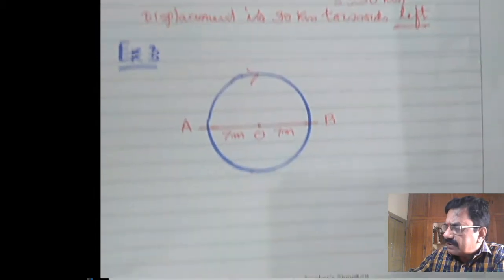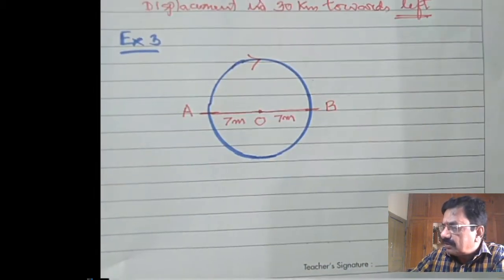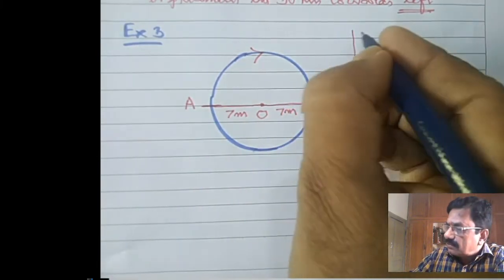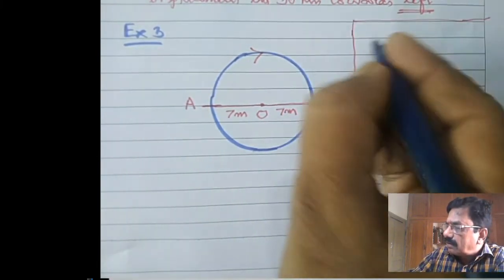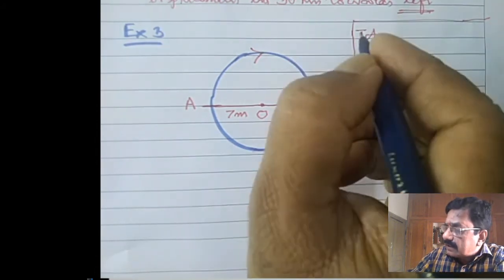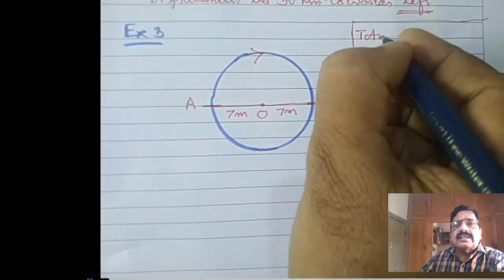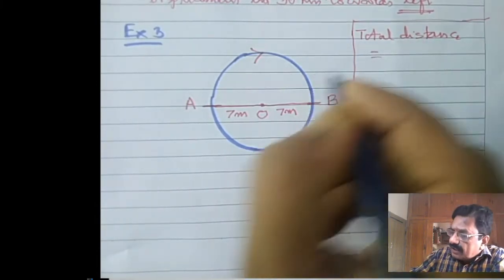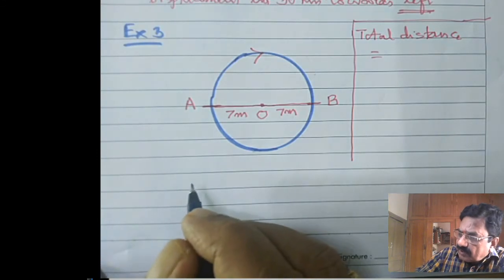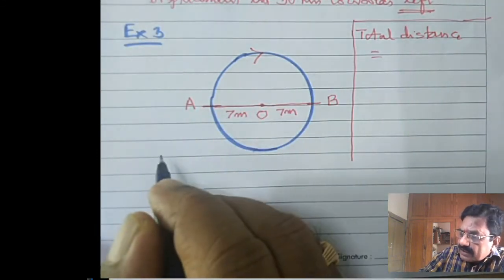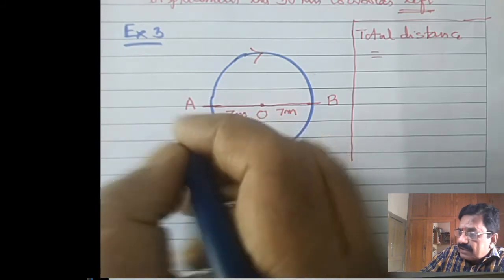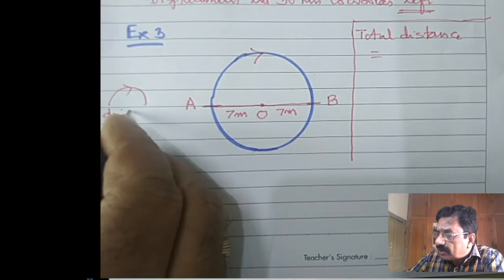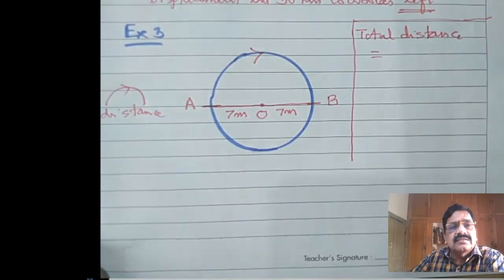Let us see first, for this example, total distance is equal to, for the sake of understanding I am going to explain using this diagram. Let us say this is the distance, so distance will be indicated like this. Why is distance indicated like this? Because distance means the actual path covered by the object. This is the actual path, therefore this is called distance.